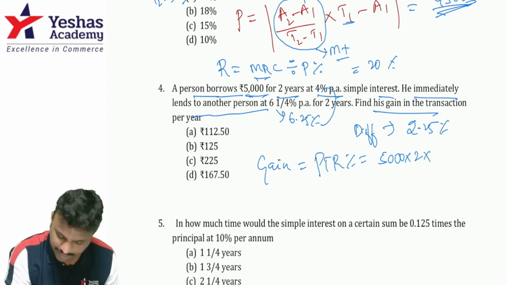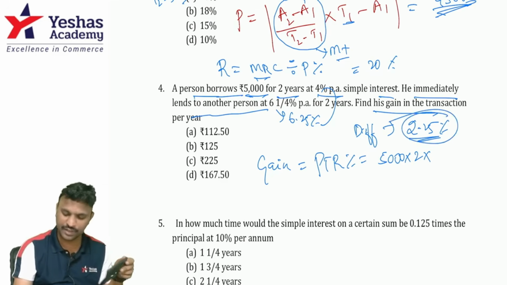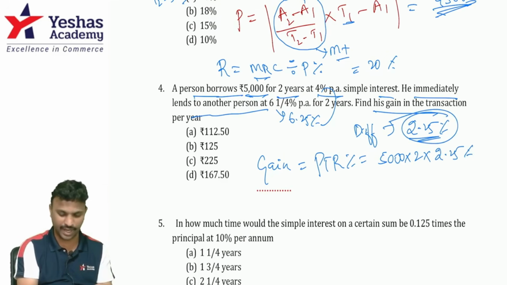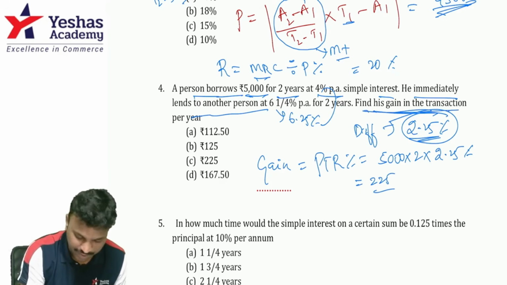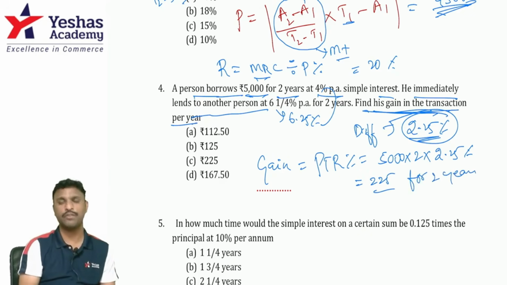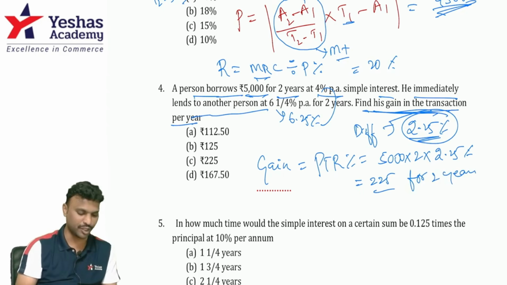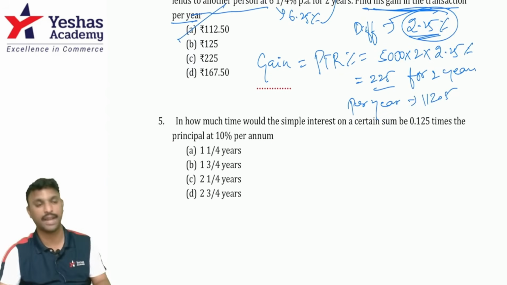2 years. Rate of interest we need not take separately. Take the rate of interest for the difference only, which is 2.25%. So it's 5,000 into 2 into 2.25%. That fetches me 225. But the question says find the gain in the transaction per year. This is for how many years? 2 years, right? If I want it per year, I have to divide it by 2. So per year, it's going to be 112.5. Option A is the right answer.